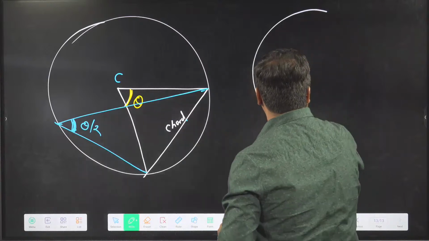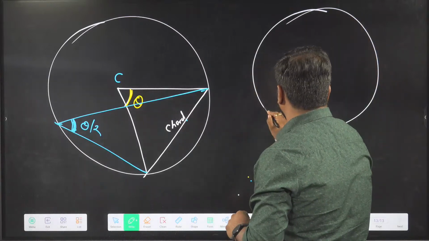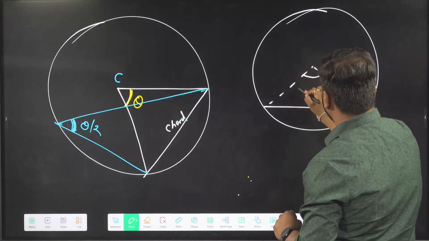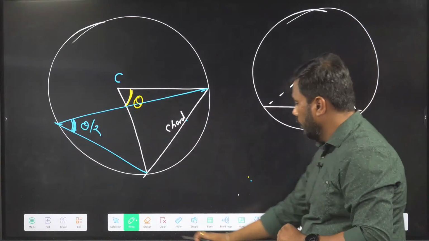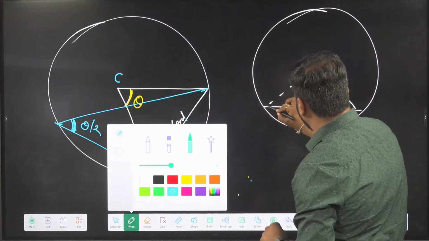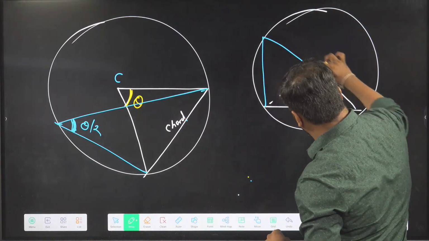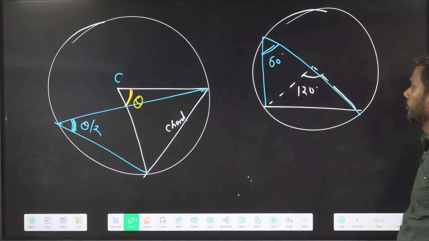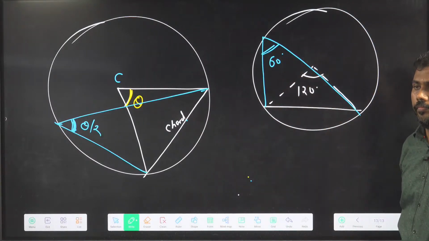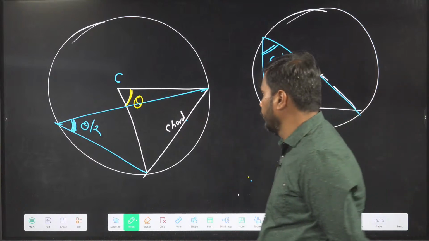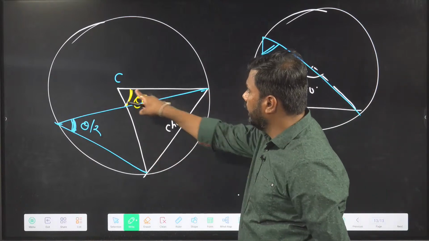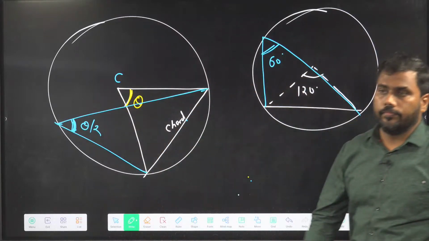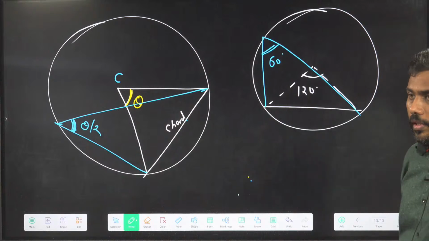Okay, so let me give you an example. If in a circle a chord is creating some angle at the center, let's say this angle is 120 degrees, and one asks you what this angle is, then that must be equal to 60 degrees, half of this, theta by 2. The angle of a chord at the center is double the angle that is created at the circle. Please note this property.